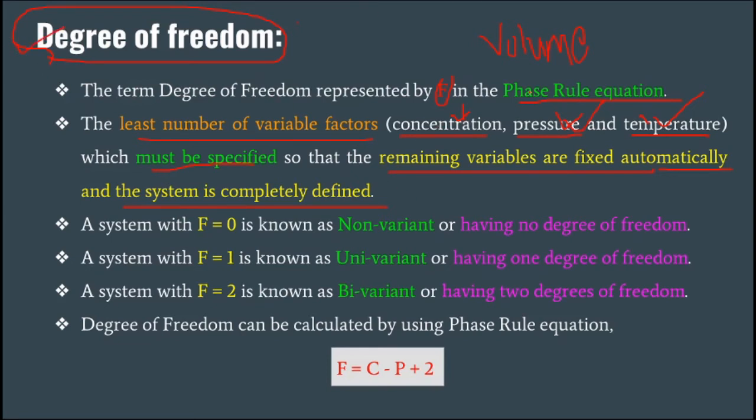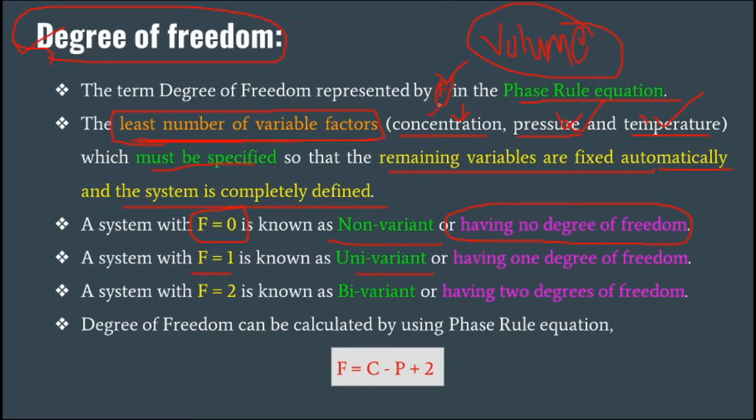By using the degrees of freedom we can determine the least number of variable factors for that system, which is denoted by F. If F is equal to 0, it is non-variant, having no degrees of freedom, that is, an independent system. When F is equal to 1, it is univariant, which means I can fix only one variable.